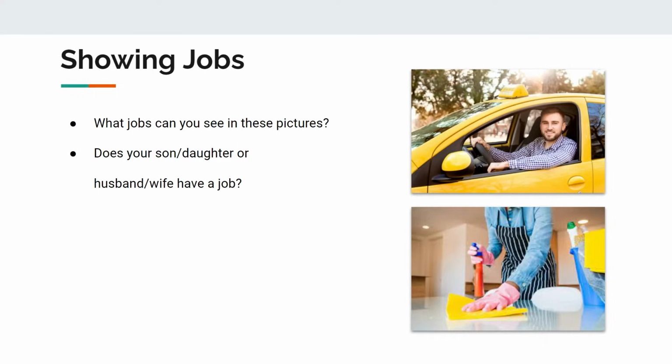If they don't have a job, you can say he or she does not have a job. Then the examiner might ask, what is he or she doing now? So if they don't have a job, what do they do now? You can say my wife does not have a job and she is just doing the household tasks.